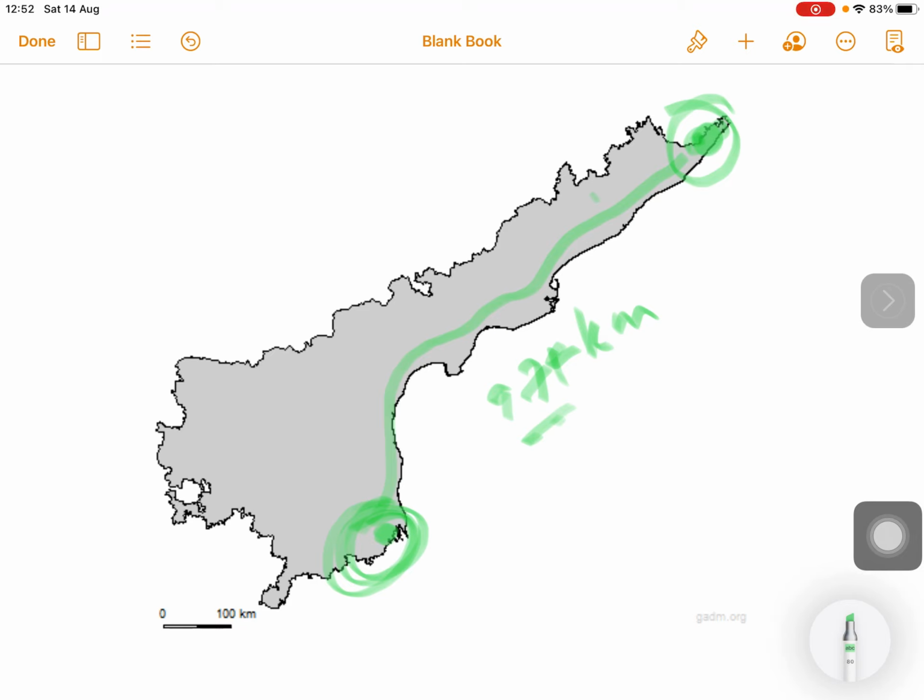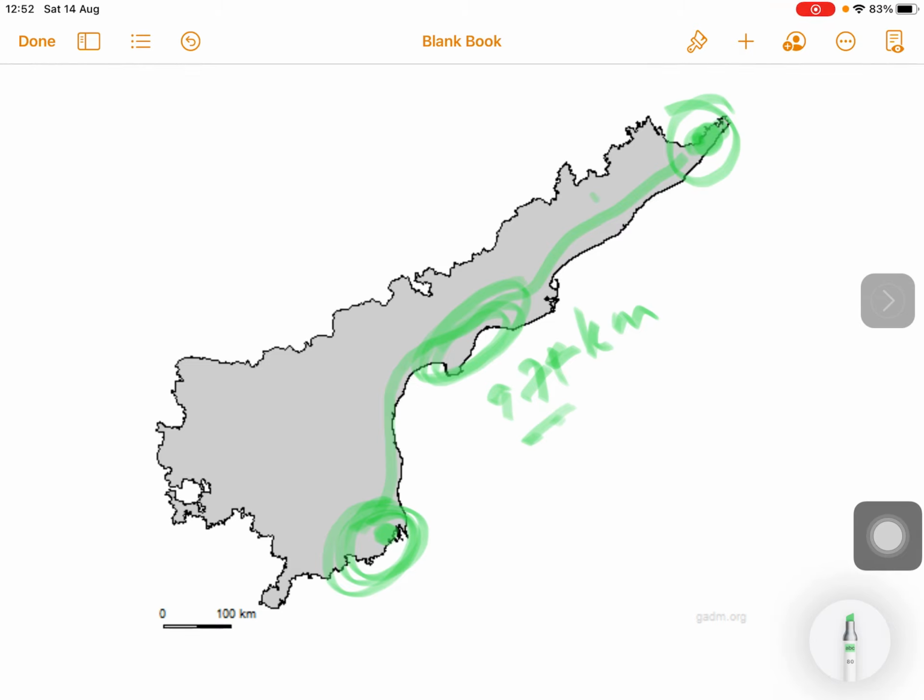The Krishna Godavari Doab is fertile with the alluvium, forming the green granary of the state.